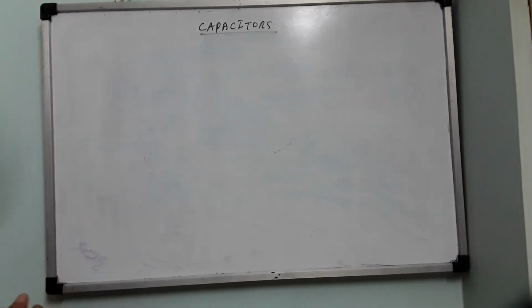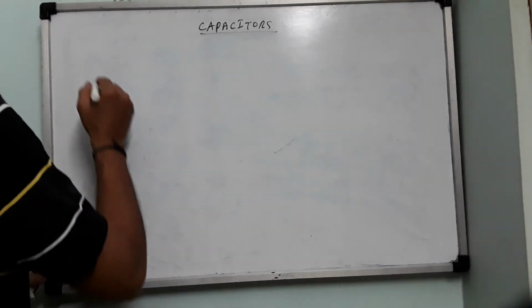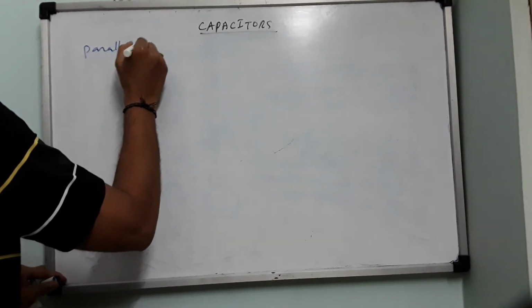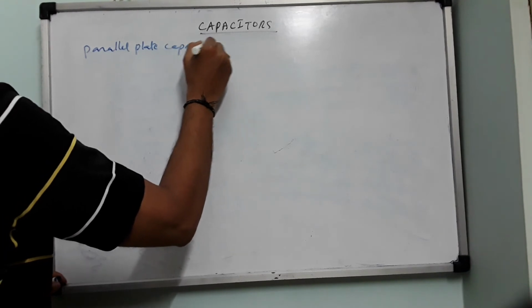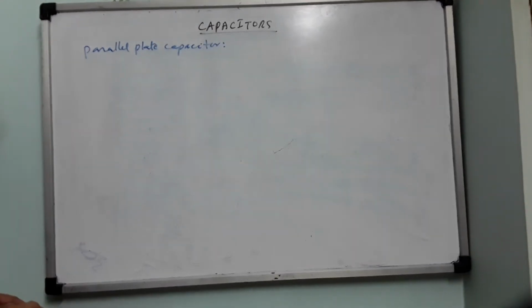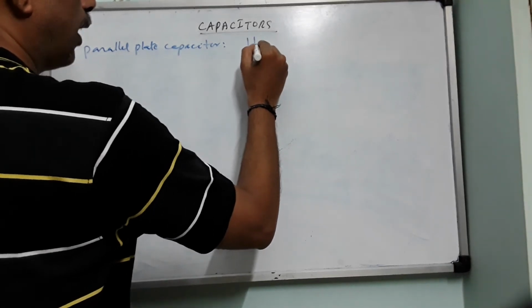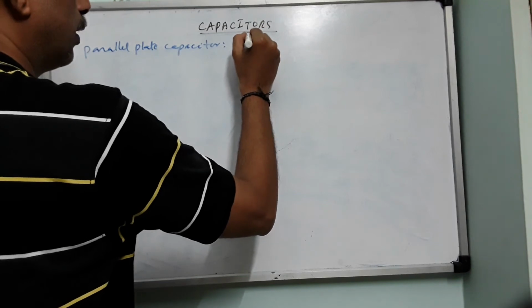Right? Then we will move ahead with a parallel plate capacitor. The symbol of this will be two plates like this, and these are the connecting wires. You can write C here as a symbol.